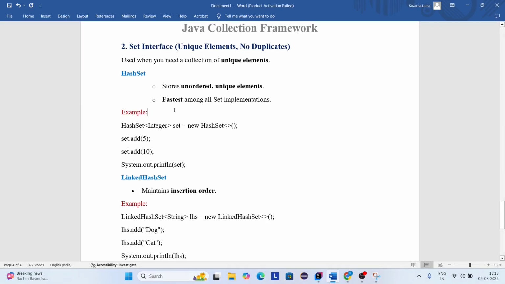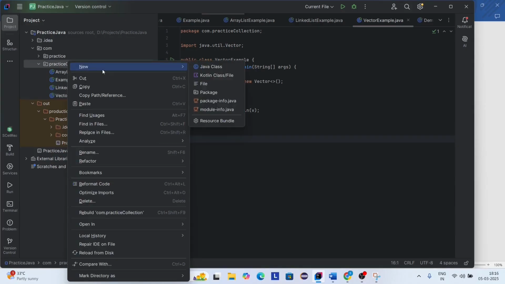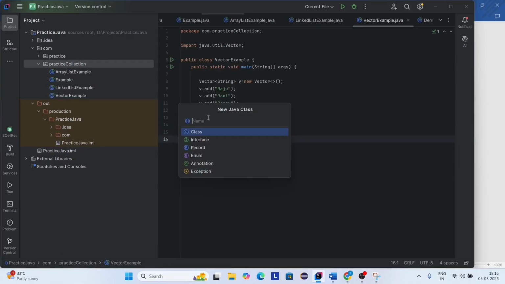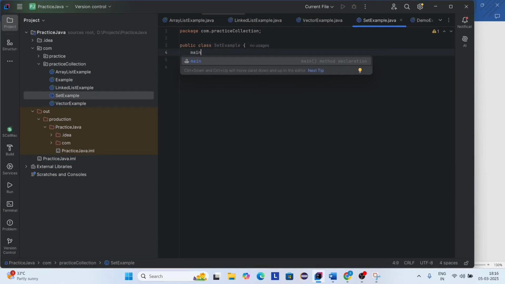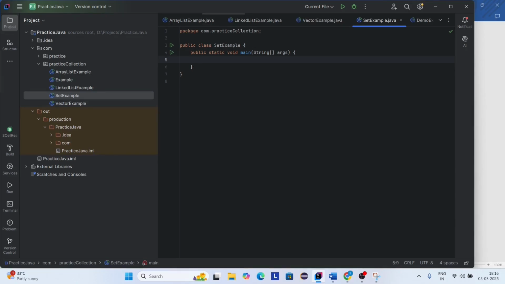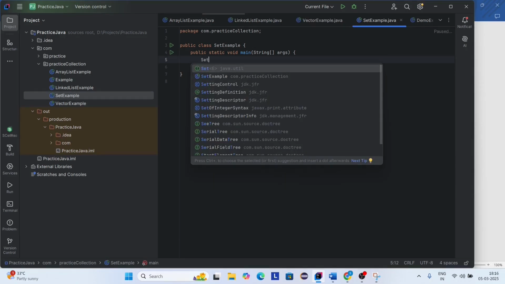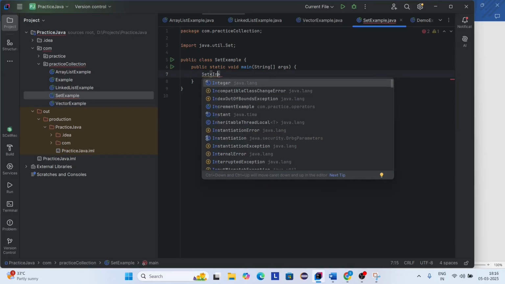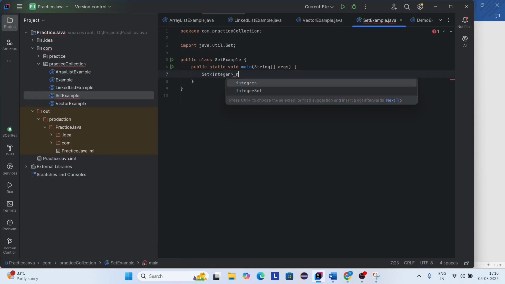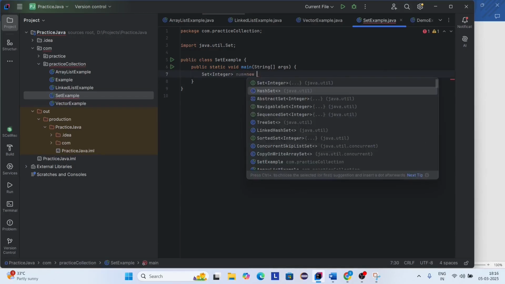Let's see an example. Again, I'm creating one new class. Class name is SetExample. Now I quickly create a main method. So here I'm creating an object for set. I'm importing java.util.Set. So here I'm passing a type as Integer. Num equals new.